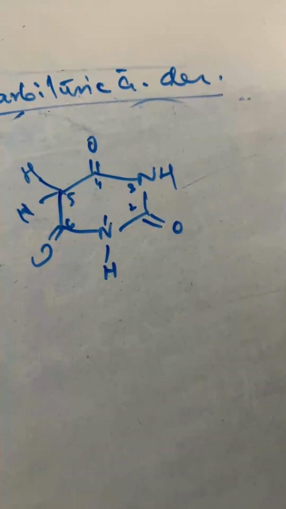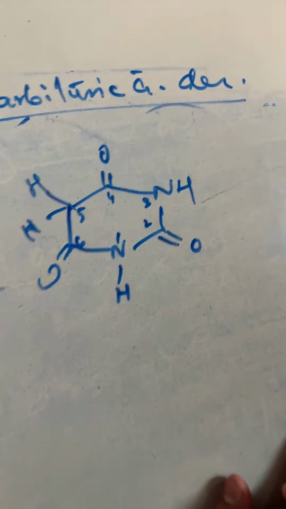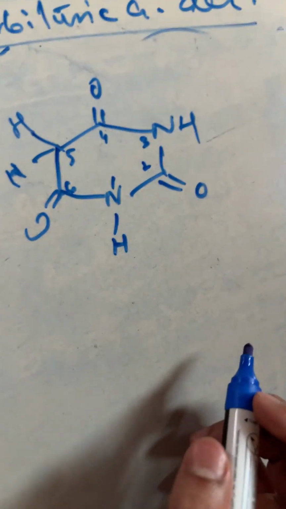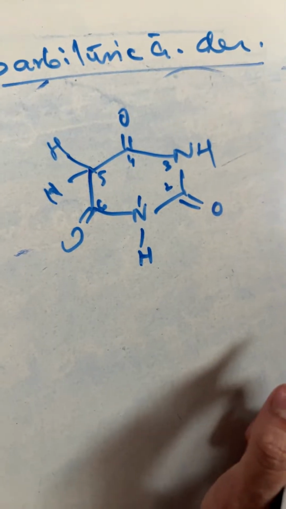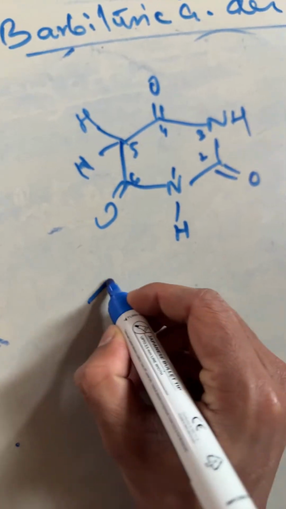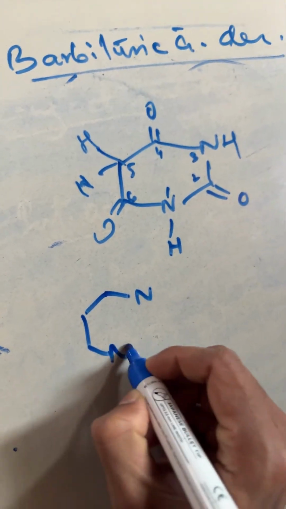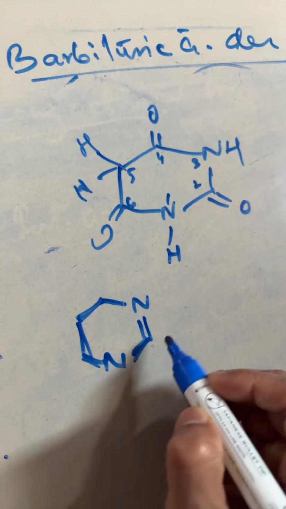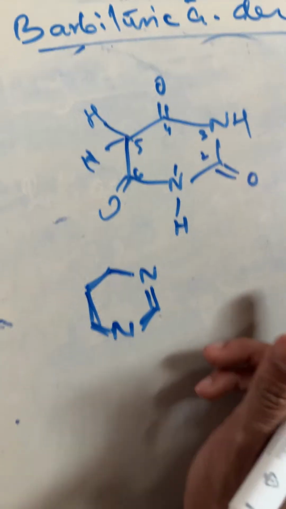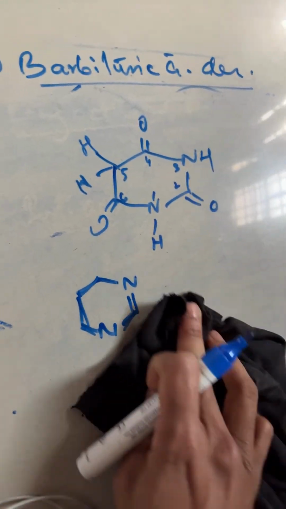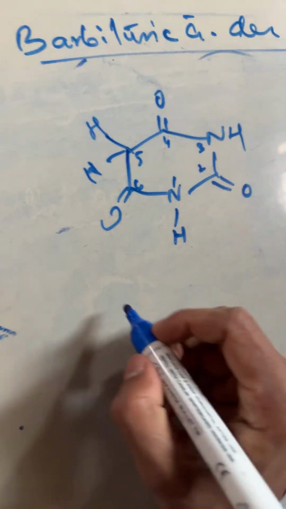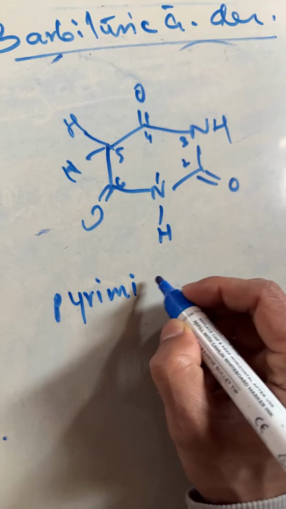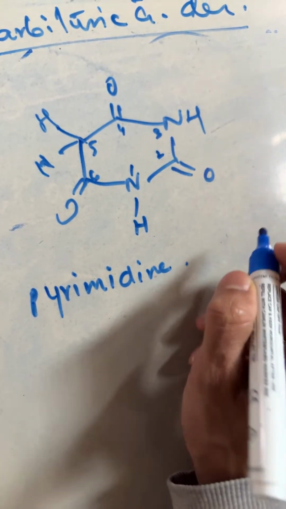2, 4 and 6. So what will be the IUPAC name of that? Hexahydropyrimidine 2,4,6 trione. Yes or no? This is a pyrimidine ring or not? So when there is a 6 membered ring having 2 nitrogen, for 6 membered it is called pyrimidine.